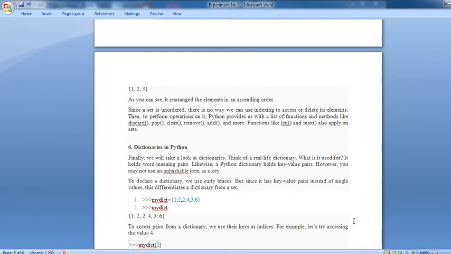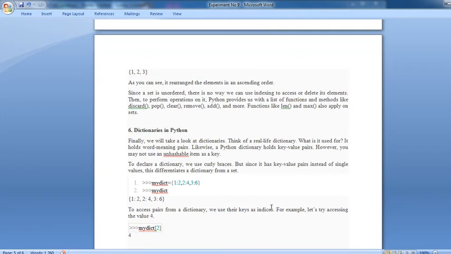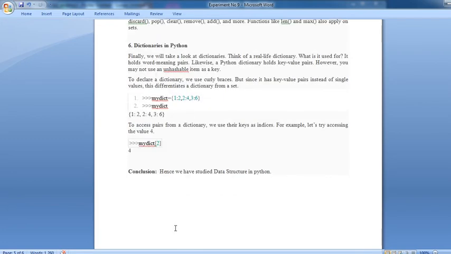Now, my dictionary equal to curly brackets defining pairs of values: 1 colon 2, comma, 2 colon 4, comma, 3 colon 6. My dictionary displays as it is, whatever you define. To access a pair from a dictionary, we use the keys as indices. For example, let's try accessing value 4: my dictionary of 2.